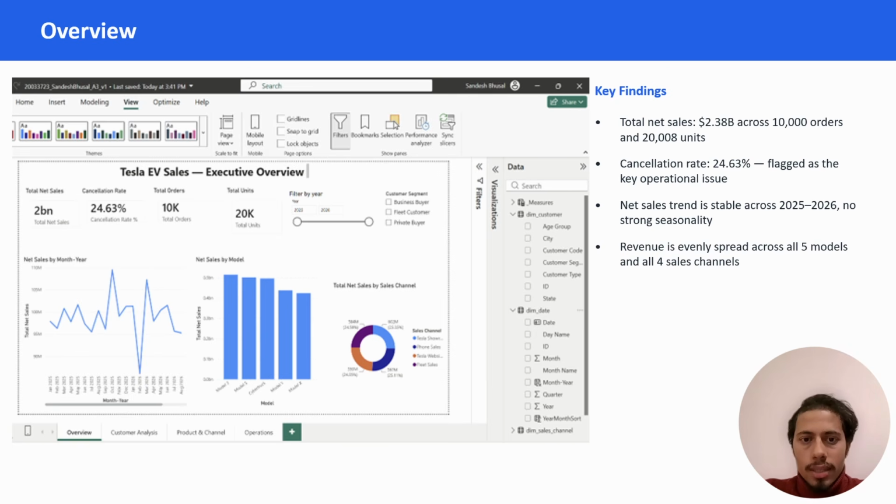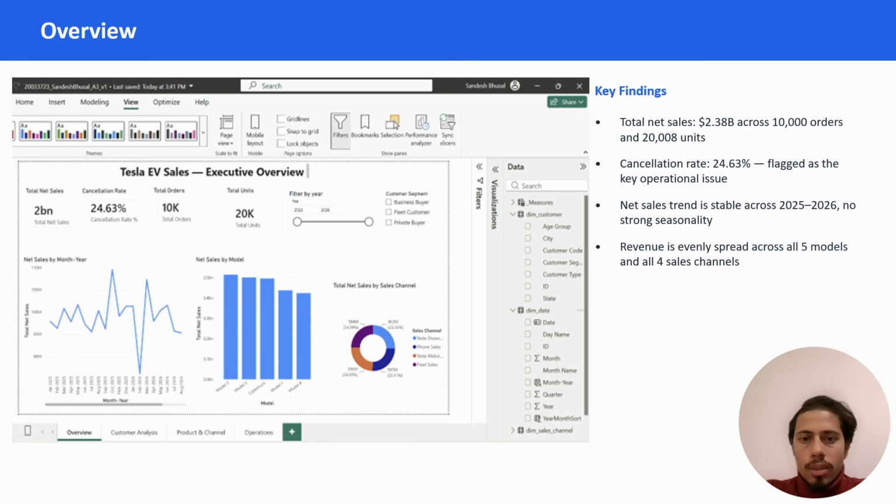And the bar chart shows net sales by vehicle model, and what is notable is how close together all the five models are. The Model 3 leads slightly and the Model X trails slightly, but there is no dominant product.